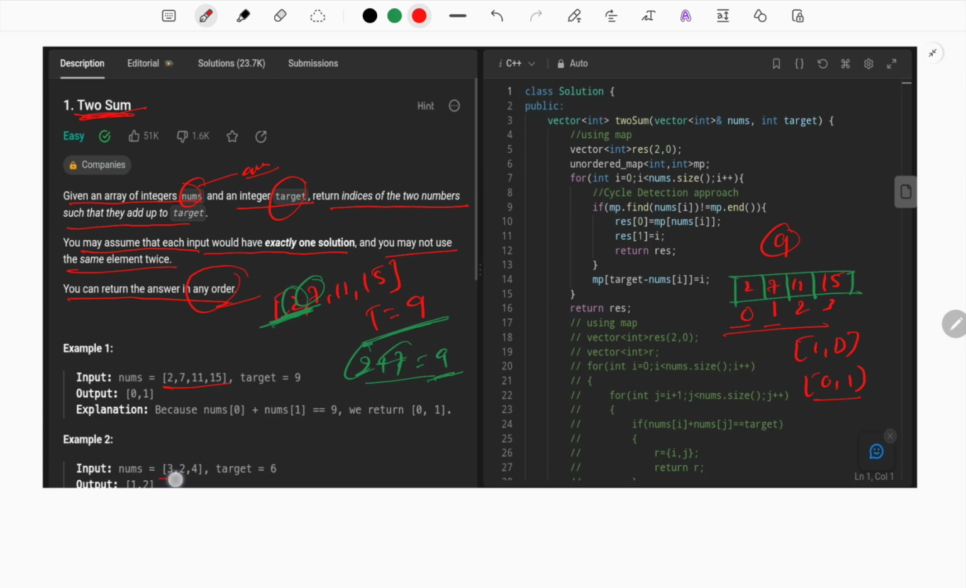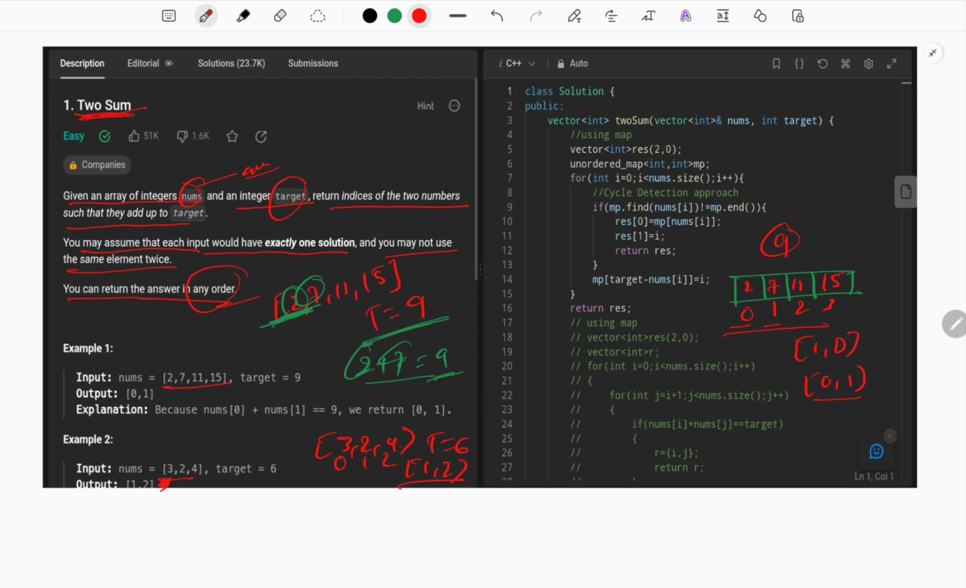In the second example, you can see the array 3, 2, 4, and the target is 6, with indices 0, 1 and 2. Now how can we add up two elements to reach the target? 3 and 2 give 5, but 2 and 4 give 6. So the summation of 2 and 4 is 6, and the indices are 1 and 2. So the answer is 1 and 2.